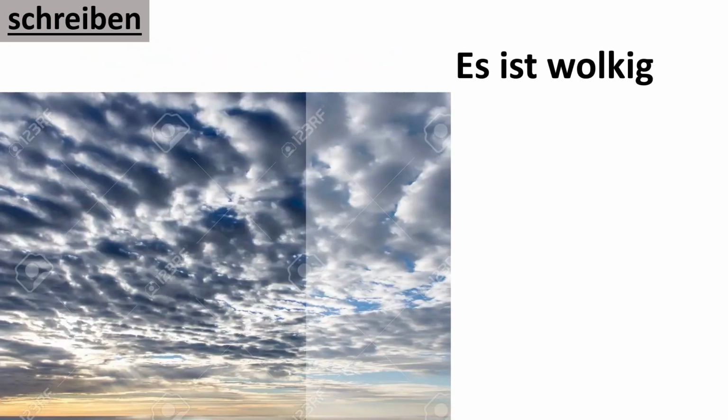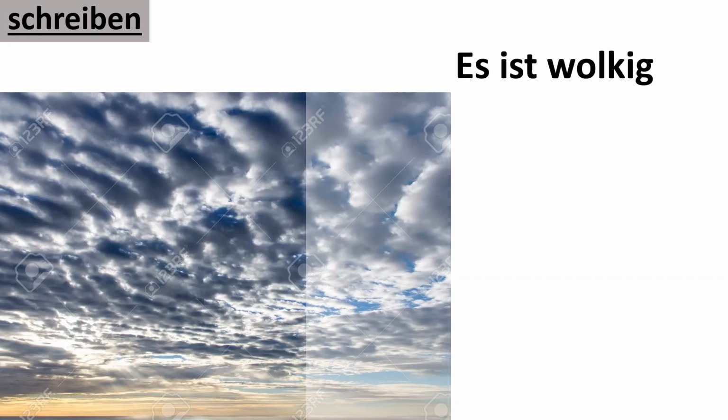What do you think of that one? So look at the picture and try to figure out from the picture. Yeah, cloudy. Es ist wolkig. So pay attention, in German, the W is pronounced V, okay? This is the sound of the letter W in German. It's not W, it's not wolkig, it's wolkig.